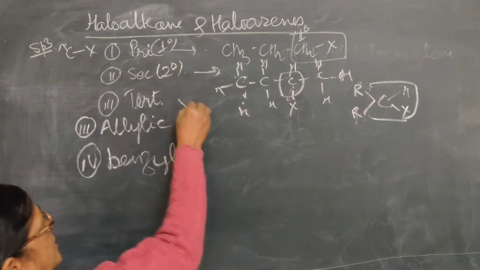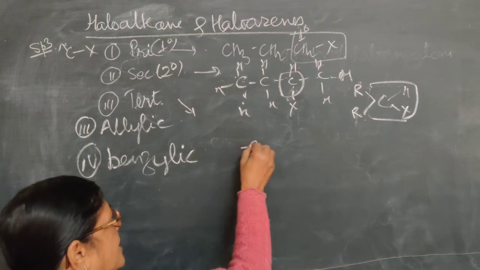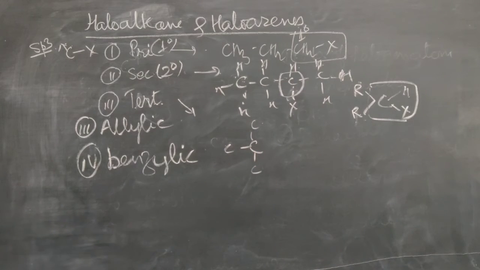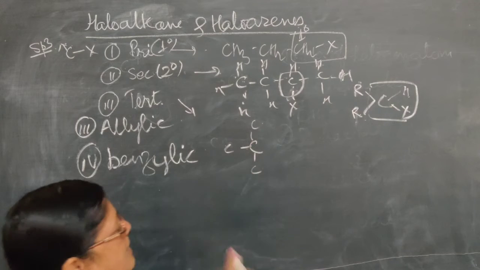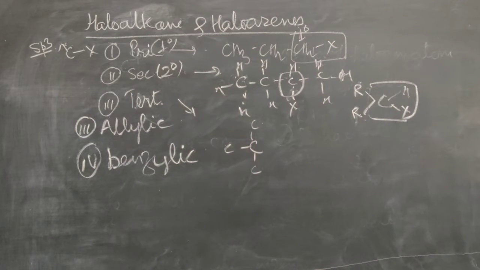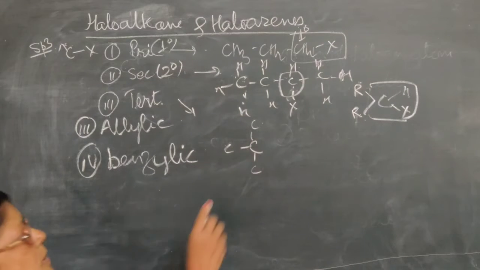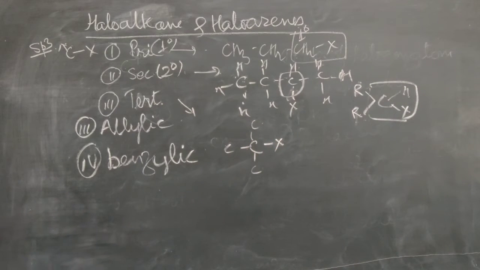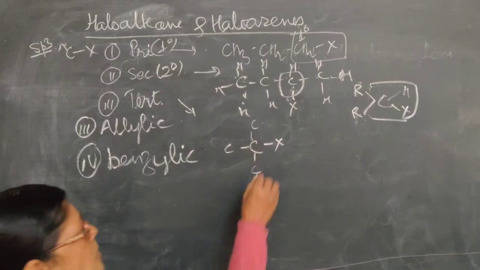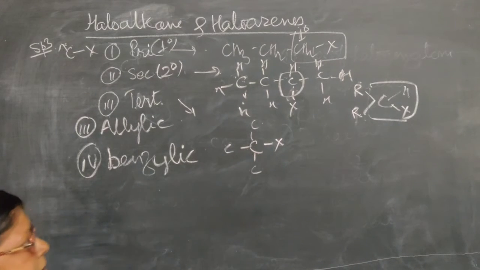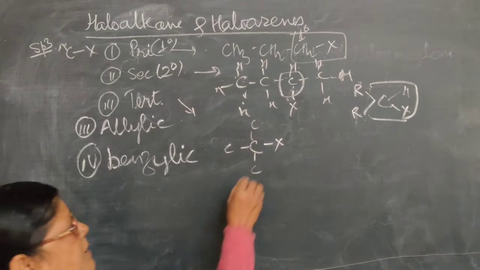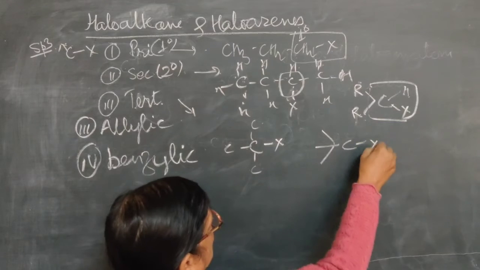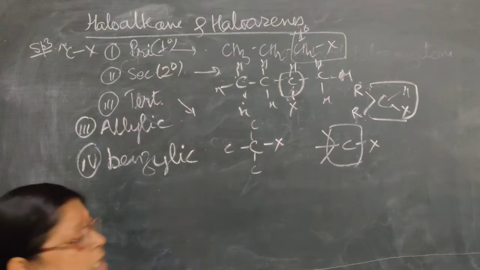Now the third is tertiary alkyl halide. In the tertiary alkyl halide, the carbon atom surrounded by three alkyl groups is called a tertiary carbon atom. Now, to this carbon atom the halogen is attached, then this is called tertiary alkyl halide. This is the functional group, represented in this way, with one halogen attached. So this is a tertiary carbon atom.